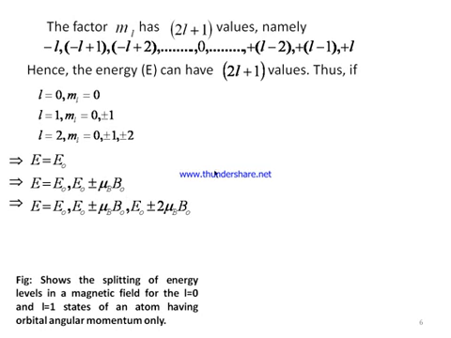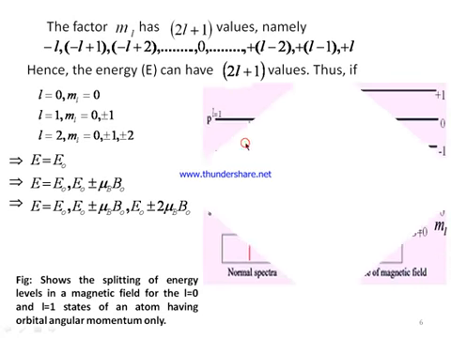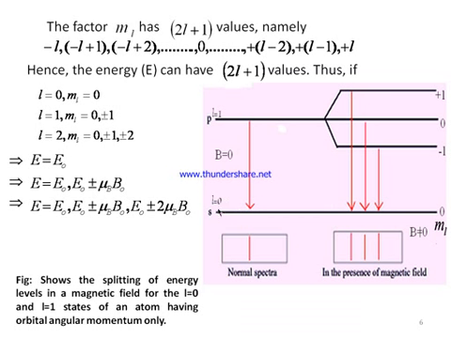Now let us see this splitting of energy levels in a magnetic field diagrammatically. I'm choosing the example of L equal to 0 and L equal to 1. I'm just taking the transition between L equal to 1 and 0. Now for L equal to 0, let us recapitulate the spectroscopic terms.